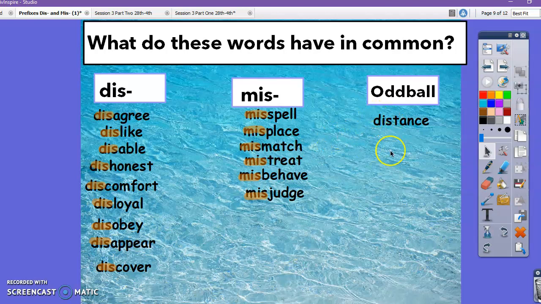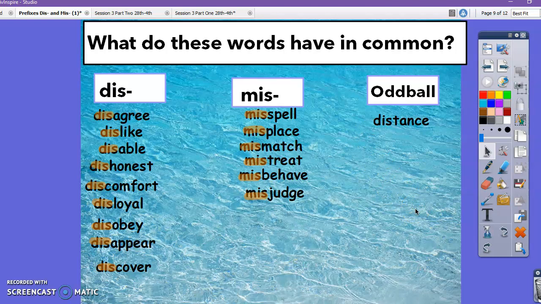And now our oddball we went over already, and just to refresh your memory, it means to be how far away something is. And then when we took dis away, all we were left with was tance. And tance is not a real word, so that's why this word was our oddball. And that's the end of the lesson.